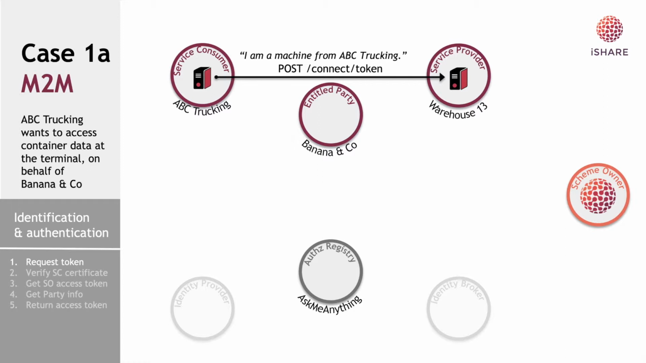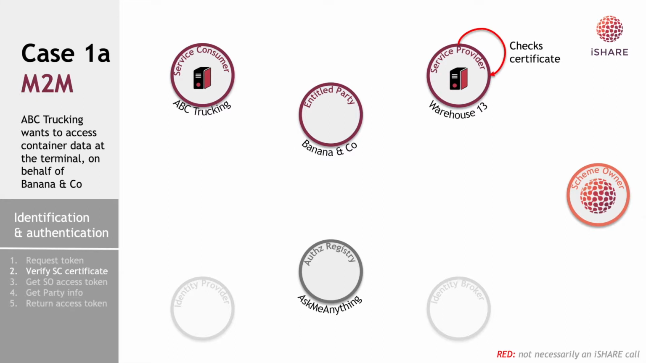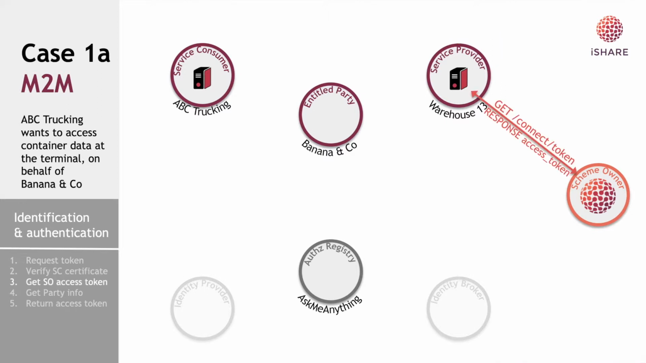ABC Trucking starts by identifying himself at warehouse 13, saying that he's a machine from ABC Trucking, and he uses the post connect token endpoint for that. Before warehouse 13 can return an access token, it will have to check the certificate that ABC Trucking sent, and it will have to check if ABC Trucking is a valid iSHARE party. To do so, it will get a connect token from the scheme owner, and the scheme owner will respond with an access token, as it knows warehouse 13 is a valid iSHARE party.